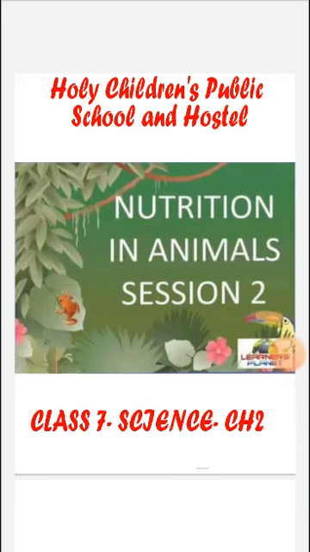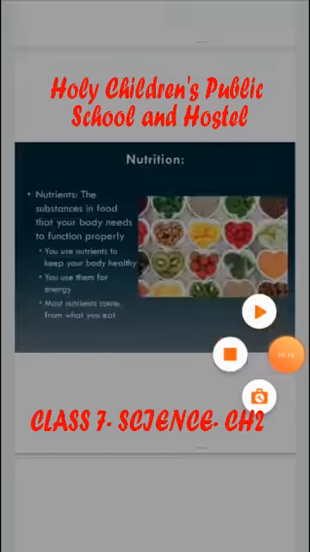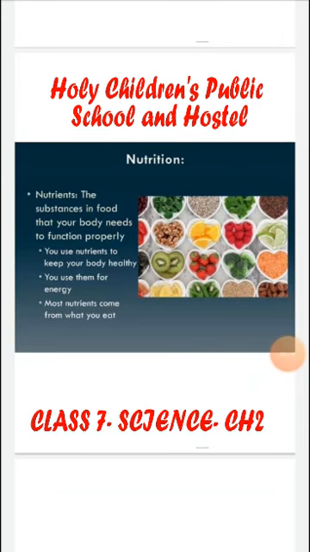I am here to teach you science of class 7th, chapter 2, and that is nutrition in animals. Your first topic is nutrition. Nutrition is the nourishment or energy that is obtained from food consumed, or the process of consuming the proper amount of nourishment and energy. Nutrition is about eating a healthy and balanced diet.